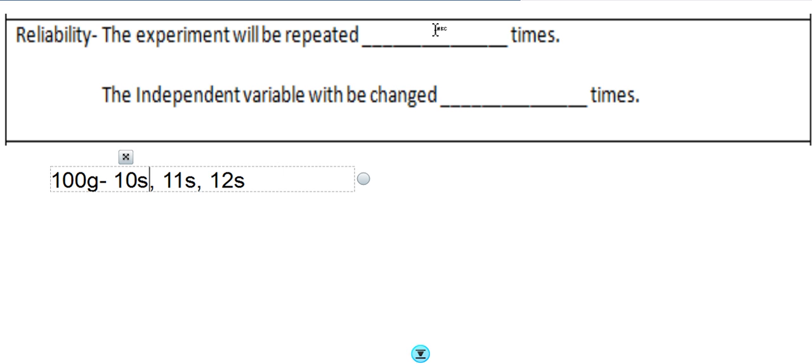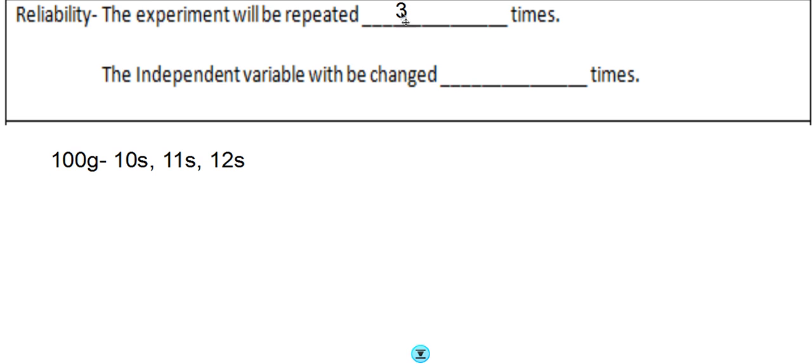Okay, so in other words, in reliability, you have to repeat your experiment 3 times. That's standard for any experiment, okay? Right, so that's the first bit. Now the second bit, the independent variable will be changed a certain number of times, okay?